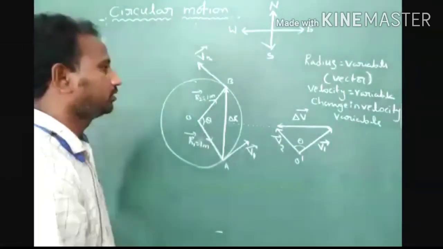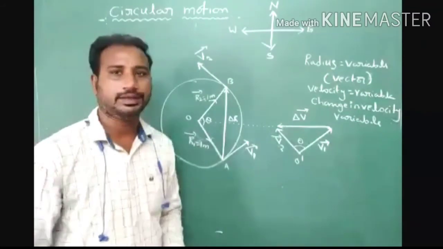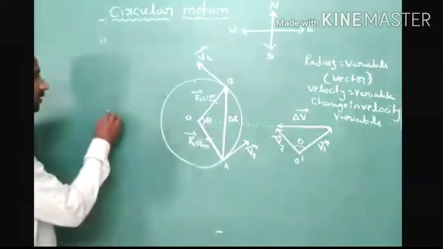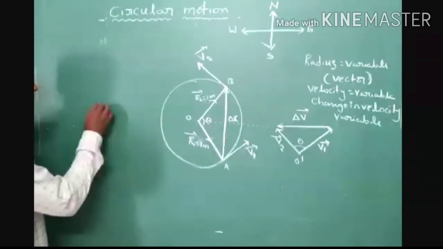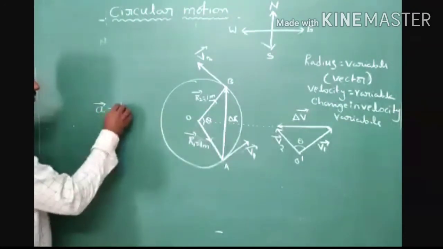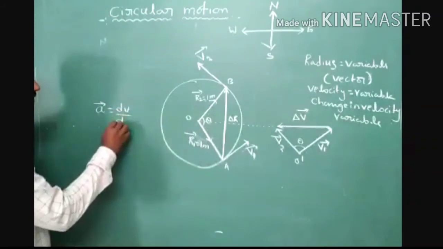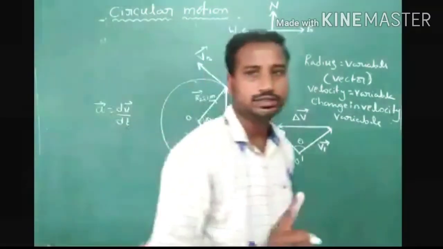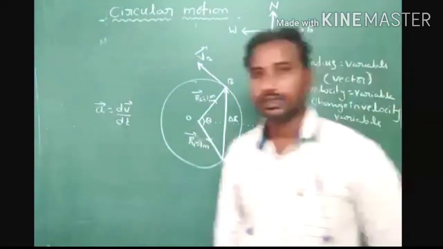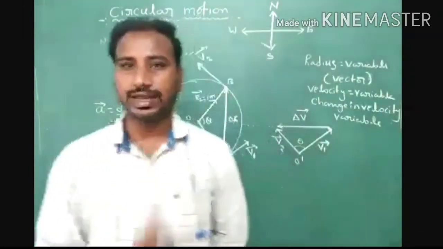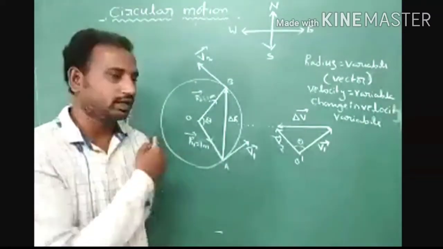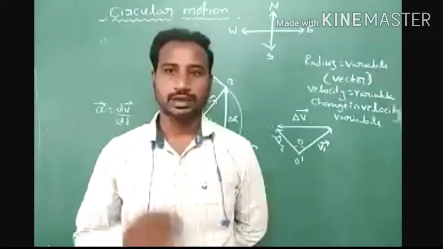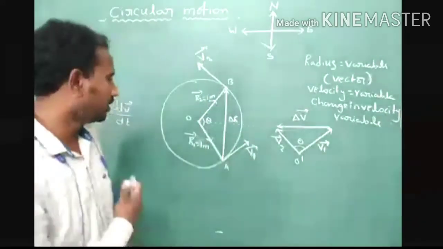Okay, students, now we continue with one more vector physical quantity, centripetal acceleration. Now just identify that. What is the definition of acceleration? a is equal to dv by dt. The rate of change of velocity is called acceleration. In which condition do we consider that? In a straight line path. The rate of change of velocity is called acceleration.